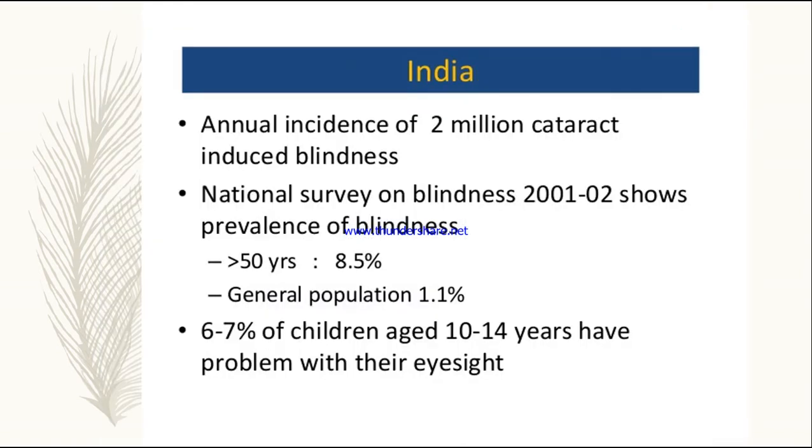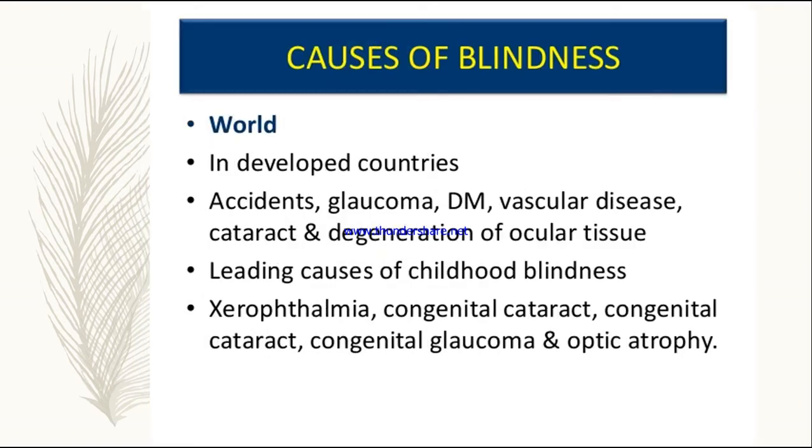So in India, the annual incidence of cataract-induced blindness is 2 billion. So most of the blindness is because of cataract. The National Survey on Blindness 2001 to 2002 shows that the prevalence of blindness is more in patients above 50 years of age, that is 8.5%, and in the general population it is 1.1%. 6 to 7% of children aged between 10 to 14 years have problems with their eyesight.